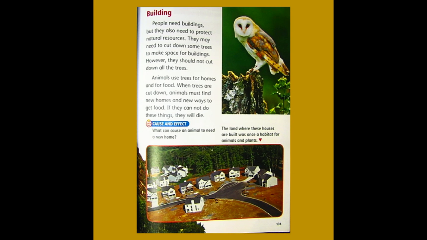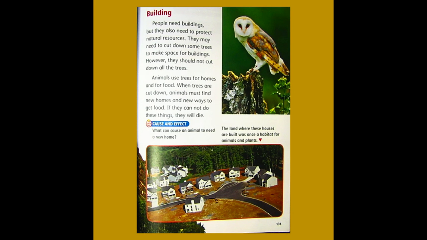All right, let's learn about some more changes. Building. People need buildings, but they also need to protect natural resources. They may need to cut down some trees to make space for buildings. However, they should not cut down all the trees.